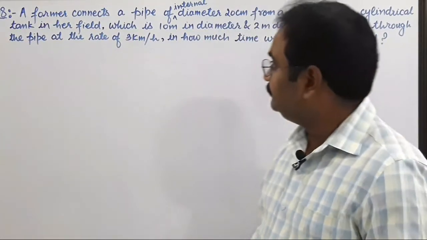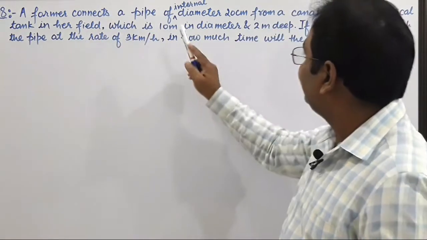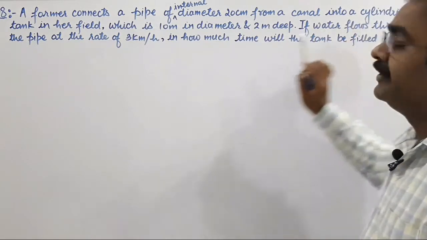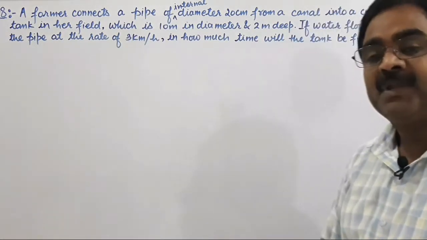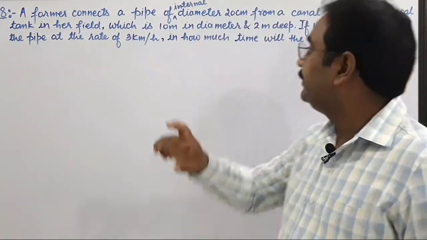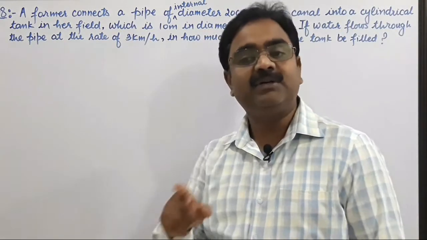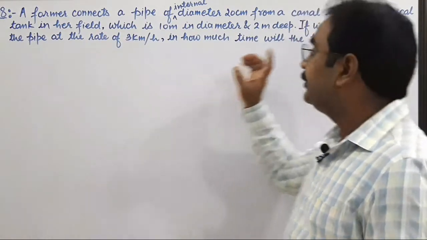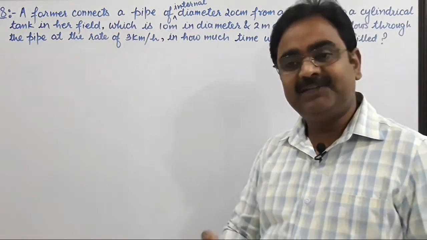In this question it is given that a farmer connects a pipe of internal diameter 20 centimeter from a canal into a cylindrical tank in her field. This cylindrical pipe of internal diameter 20 centimeter is connected to the canal to bring the water into the cylindrical tank in her field, right?